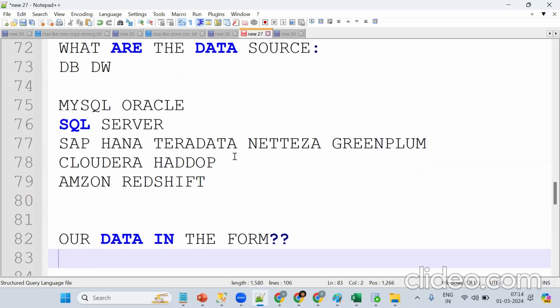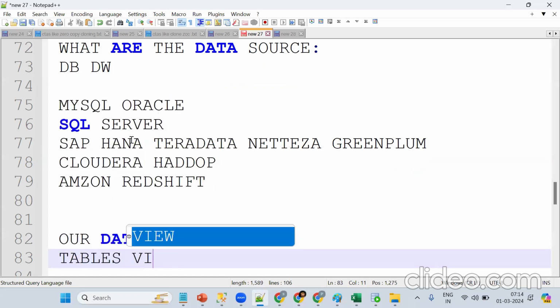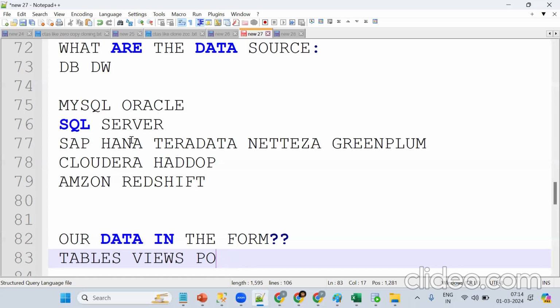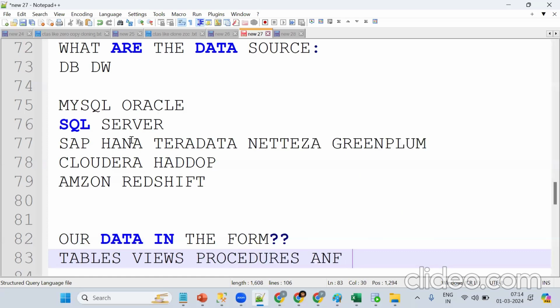Now the question is this is one data source. In this data source, how will the data be stored? Tell me how the data will be stored. Our data will be stored in tables, views, and the logic is written with the help of procedures and functions. Got the point?